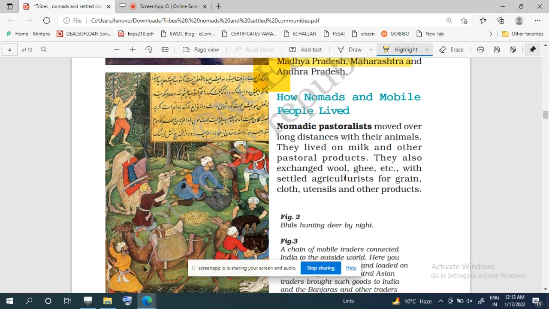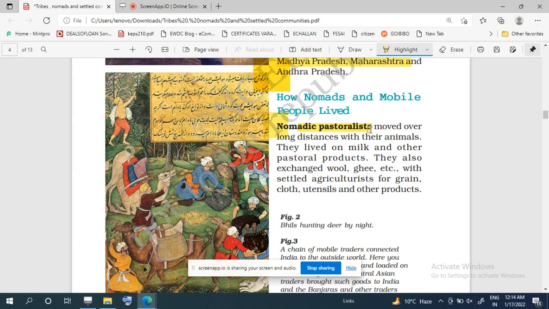And now we see how nomadic and mobile people used to live. The nomadic pastoralist people rear animals in order to earn their livelihood. These people are known as pastoralists. The pastoralists have to move from one place to another because they are rearing cattle. The cattle graze the grass in order to survive, and if they stay at one place, the cattle cannot survive because they will graze all the grass.